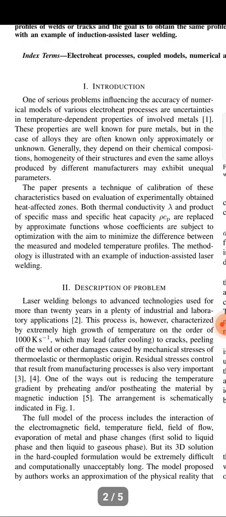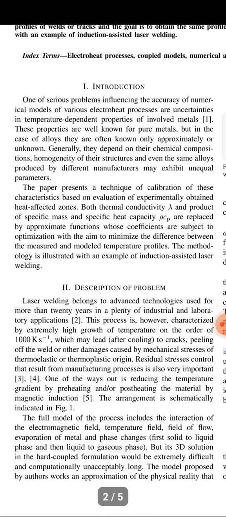Welding has been an advanced technology in industry for more than 20 years. The process is characterized by extremely high temperature growth, which can lead to cracking or peeling of the welds or other damage caused by mechanical stress of thermoelastic or thermoplastic origin, and residual stress control. The result of the manufacturing process is also very important. One way to reduce the temperature gradient is by preheating or post-heating the material by magnetic induction. The arrangement is shown schematically.